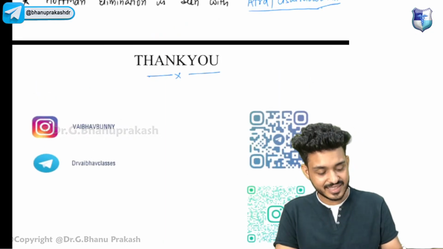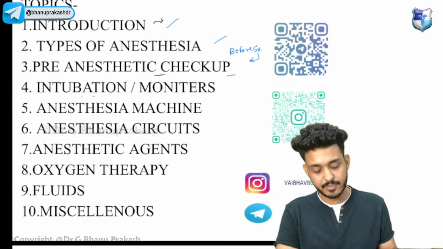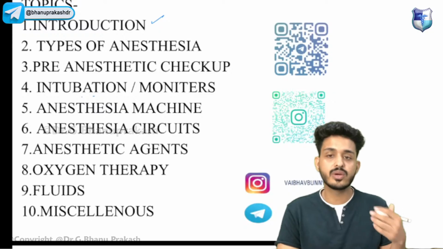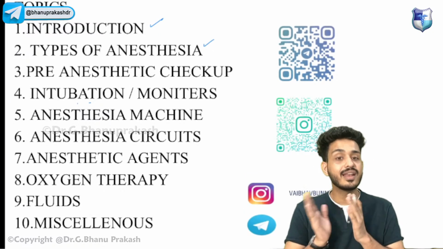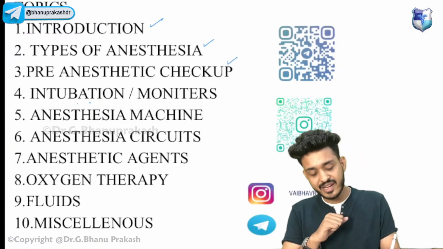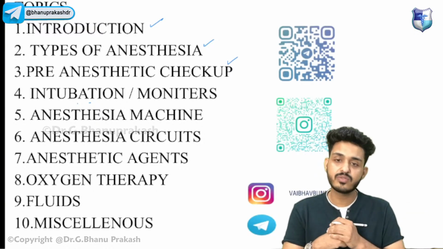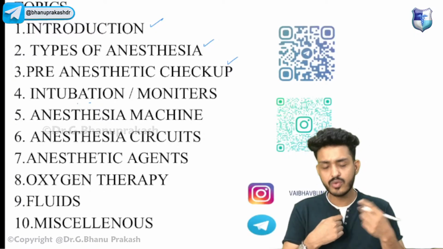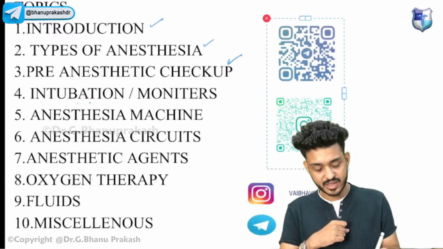Okay, let's revise what we have seen. Just doing a recap of what I have taught you in the 3 hours. Introduction, I've told you about some scientists that are coming in your examination. Then we discussed different types of anesthesia: general, regional, local, infiltration. Whenever a patient is coming for surgery, we send the patient to the anesthesia department for pre-anesthetic checkup. Most importantly, we look at the airway, using Mallampati grading. That is very important. They will be asking questions based on that.